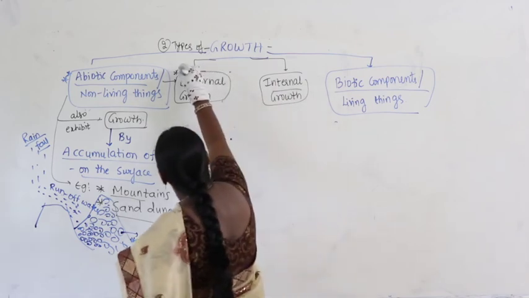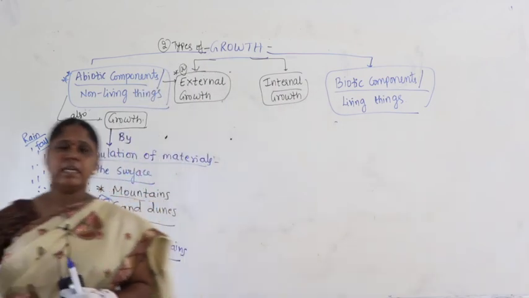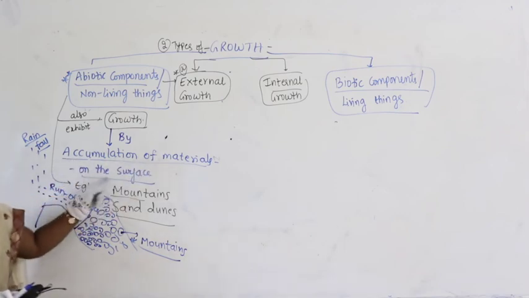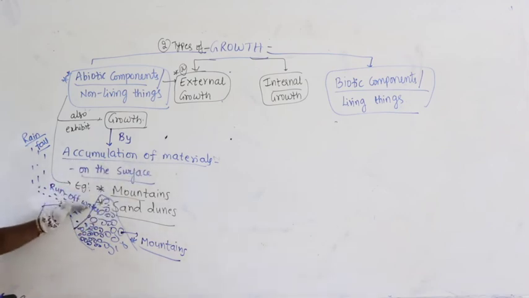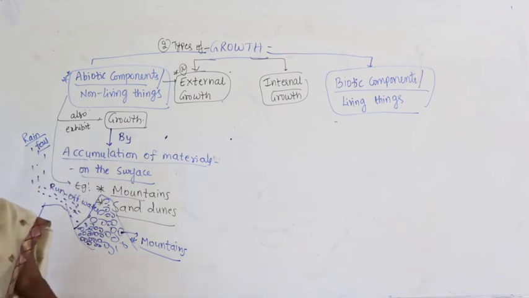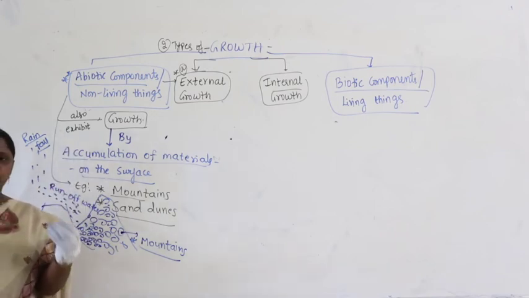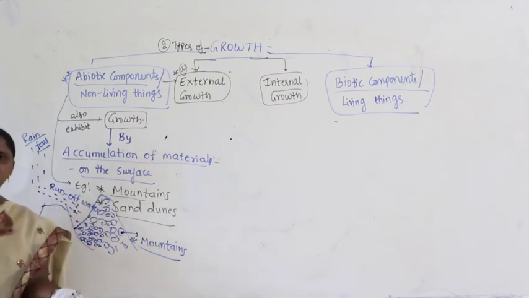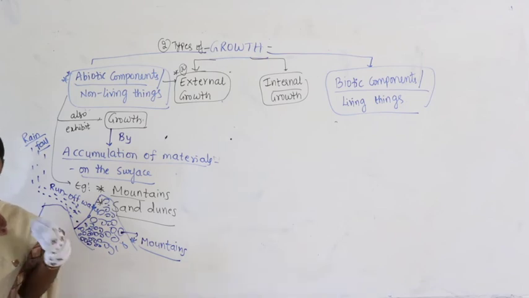So, external growth means growth that occurs externally, due to the accumulation and addition of materials on the surface. You may ask me, "Ma'am, that is simply an addition, how can you call that growth?" Yes, that is alright, but why do we have to accept that as growth?